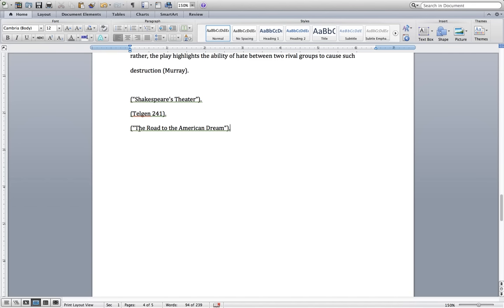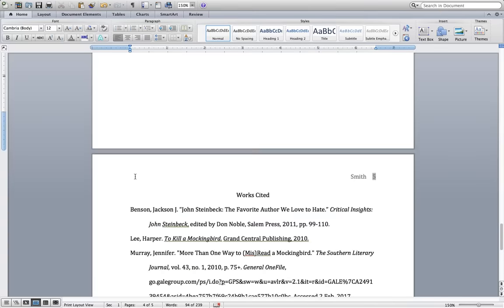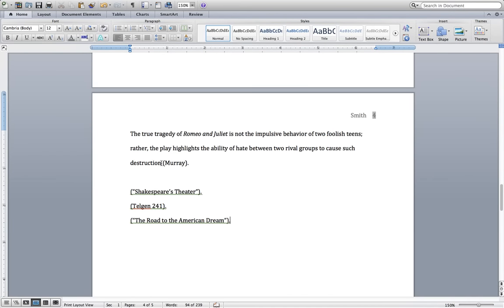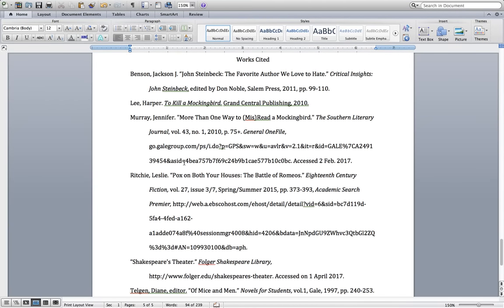When your reader, in this case it would be your teacher, is reading through your article and they see a parenthetical citation, you want to have what comes first so that when they go to your works cited, they can look alphabetically for the article or the citation that starts with The Road to the American Dream, which would lead them right here. Or they may want to go alphabetically to the citation that starts with Murray to find out where you found that information.